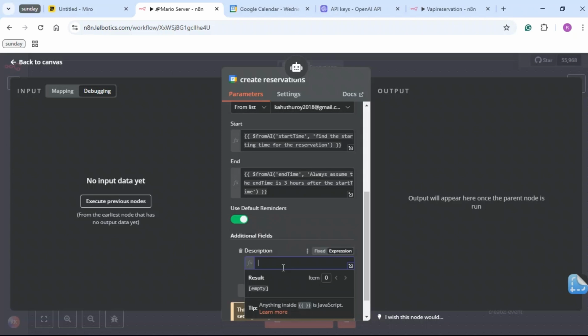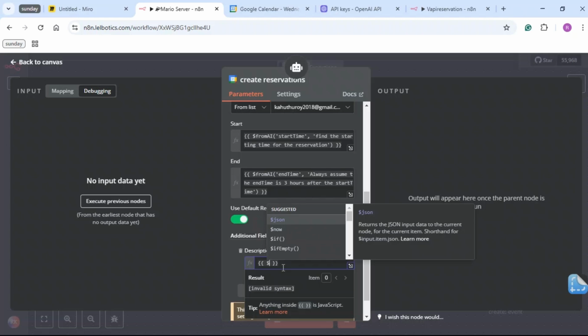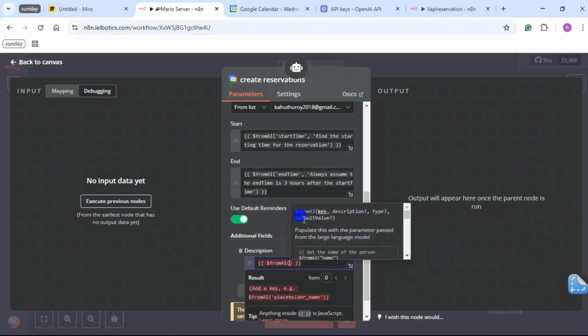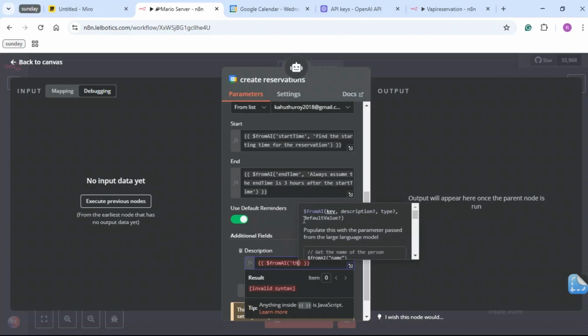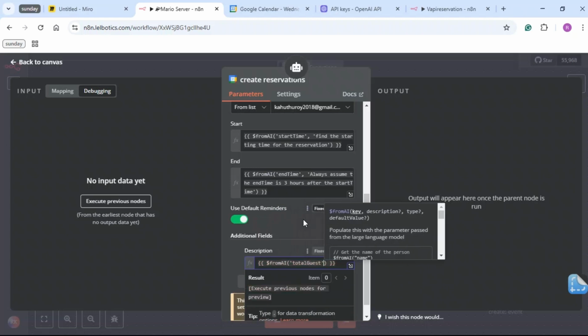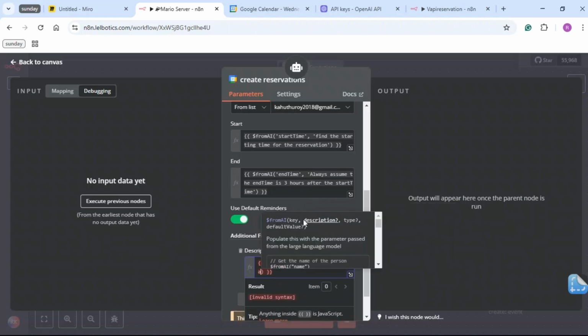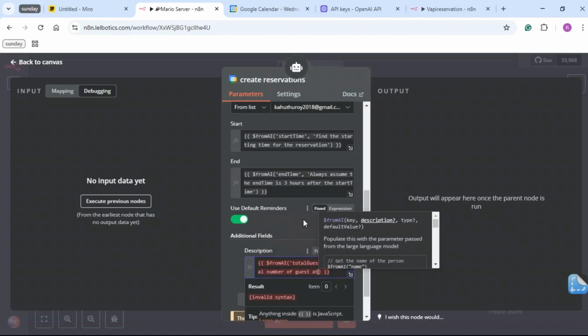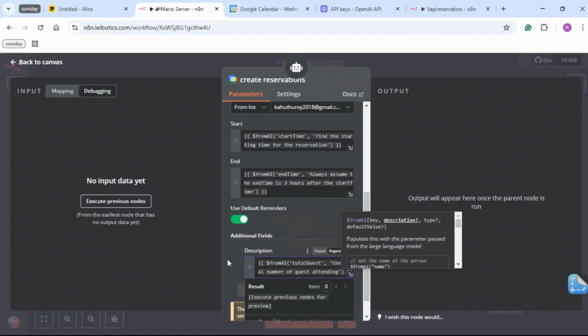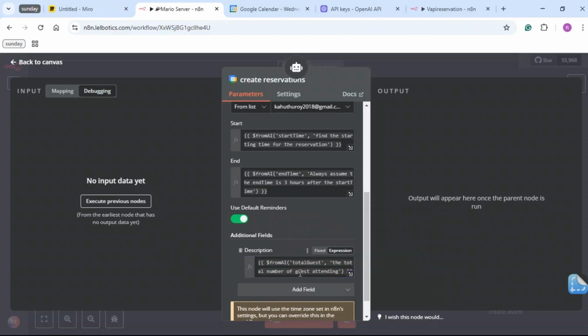So I'm going to add from AI again. From AI, then guests, then comma, the total number of guests attending. Yeah, I think that's okay. What else can we add?